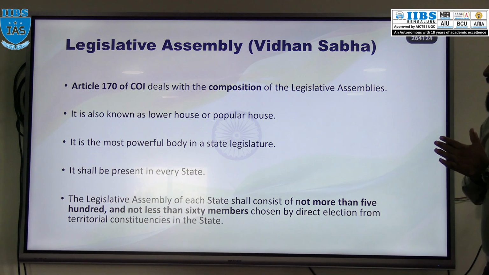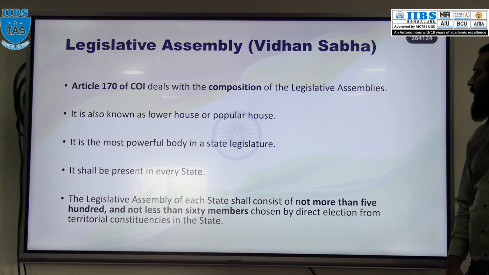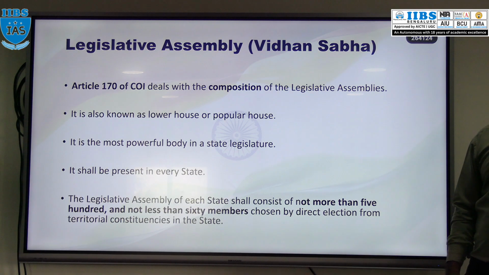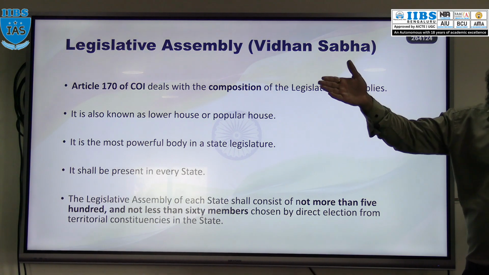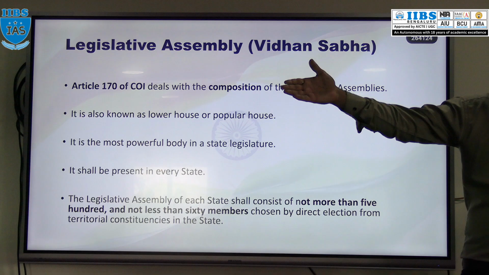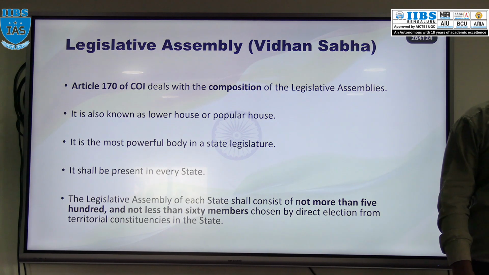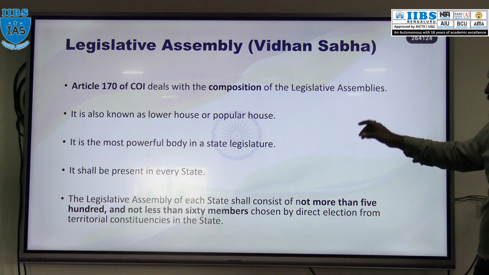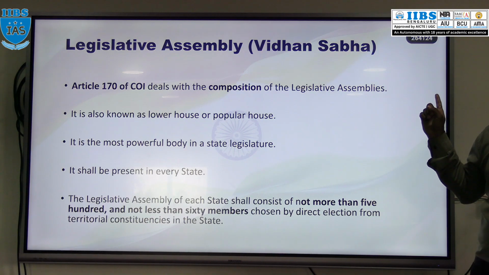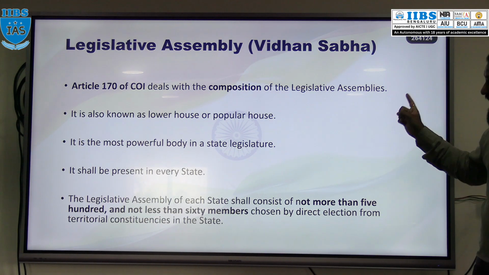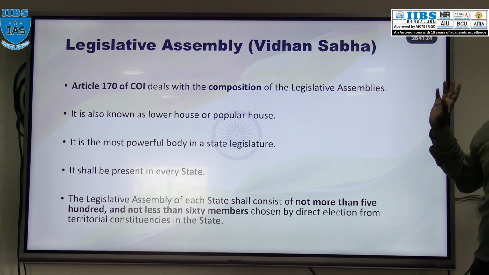Now we will discuss the Vidhan Sabha or State Legislative Assembly. Article 170 deals with the composition of the assembly. The Vidhan Sabha is also called the lower house or popular house, and it is a very powerful body in a state legislature. Compared to the Vidhan Parishad or legislative council, the legislative assembly has more power. That is why it is a very powerful body, and it is present in every state. Unicameralism we discussed, right? So the state assembly has to be present in each and every state.